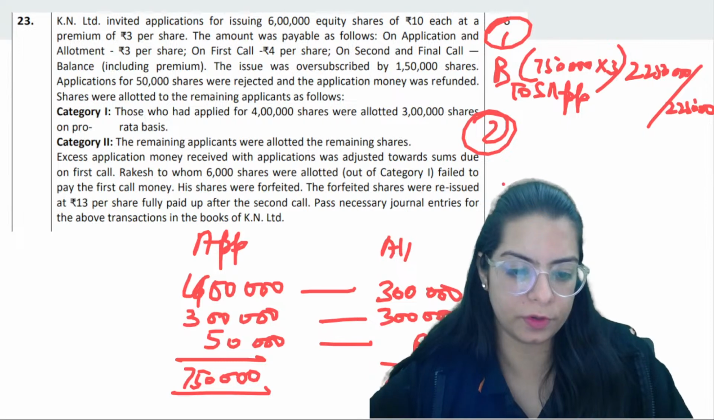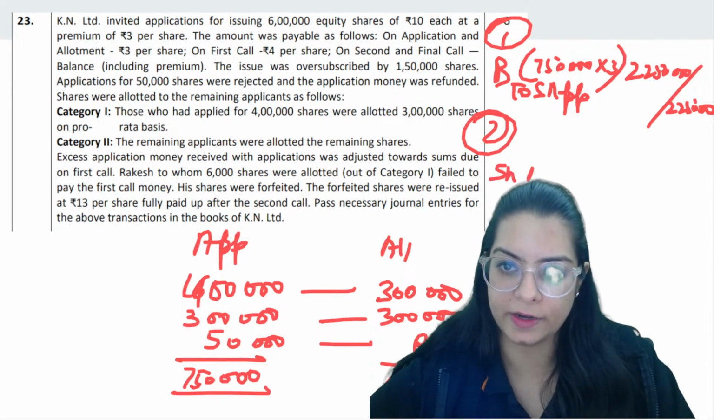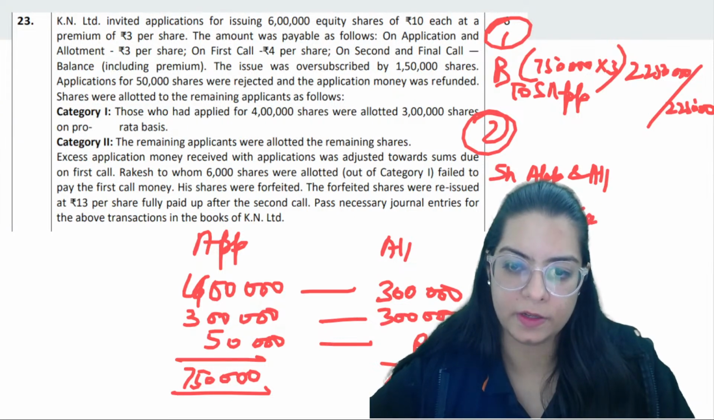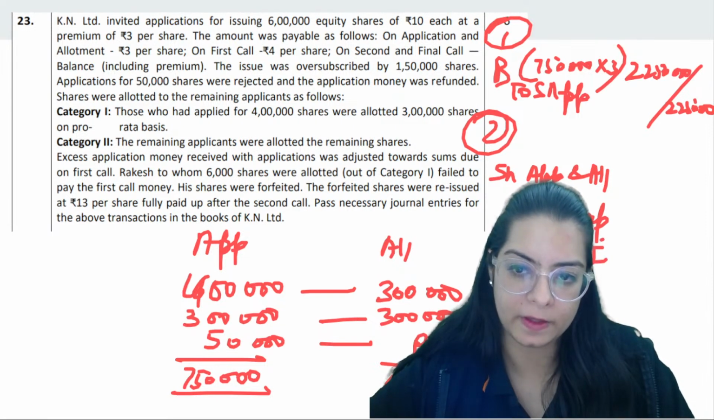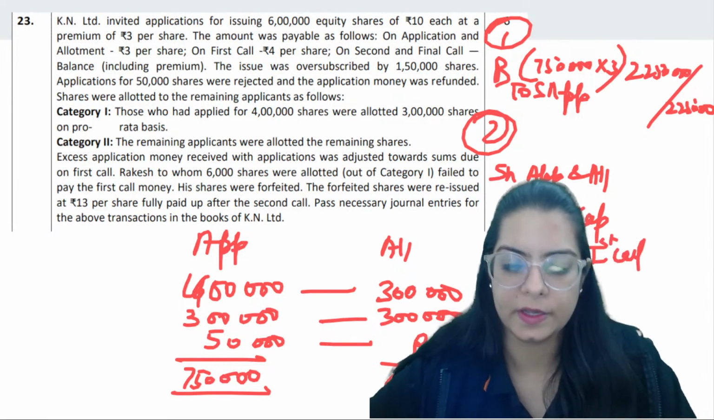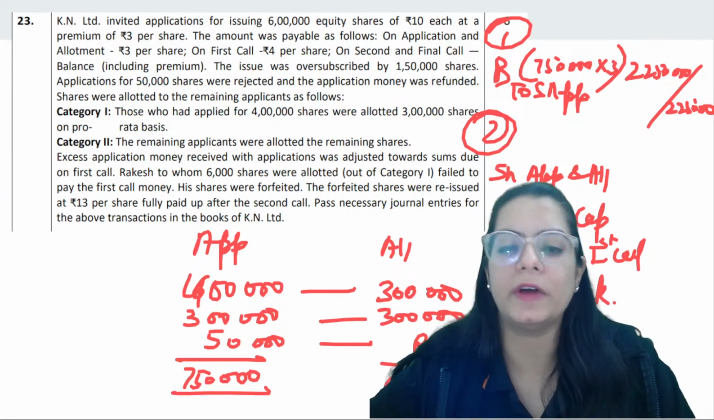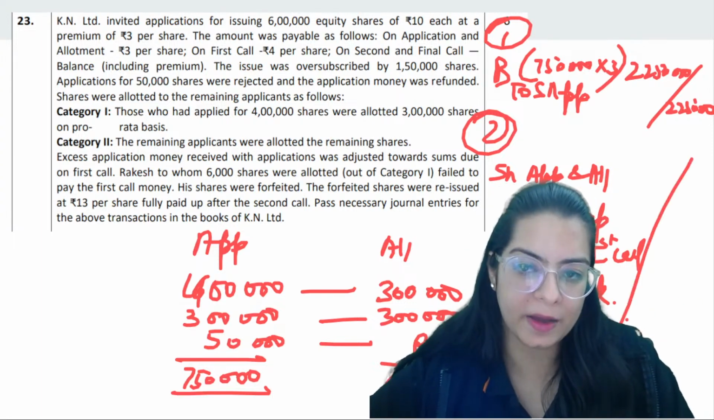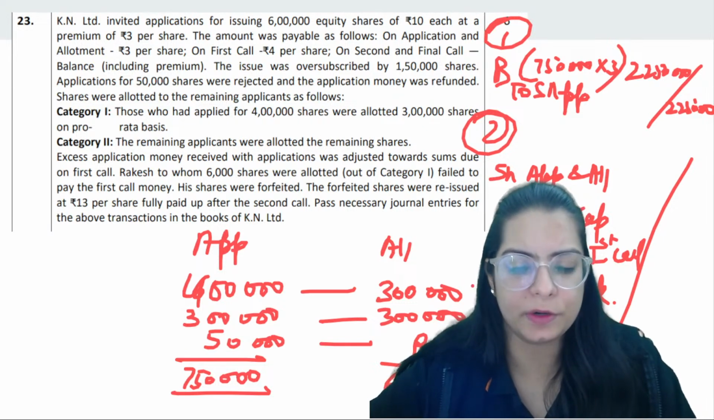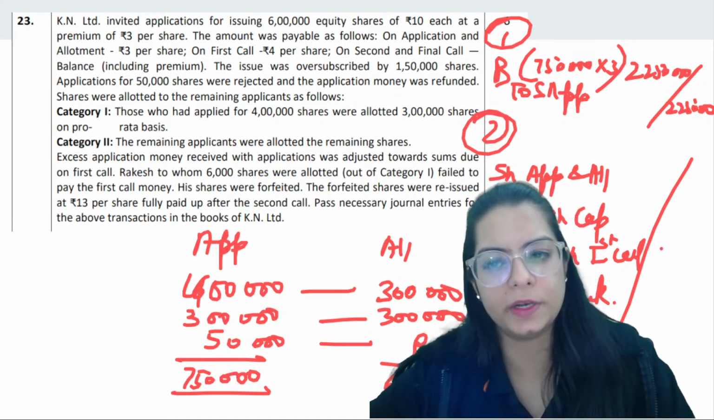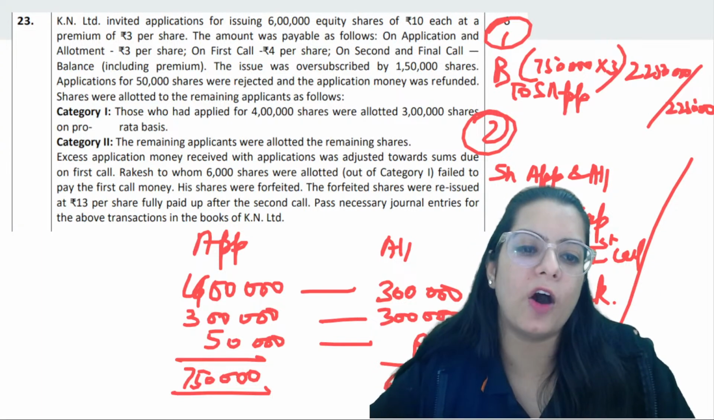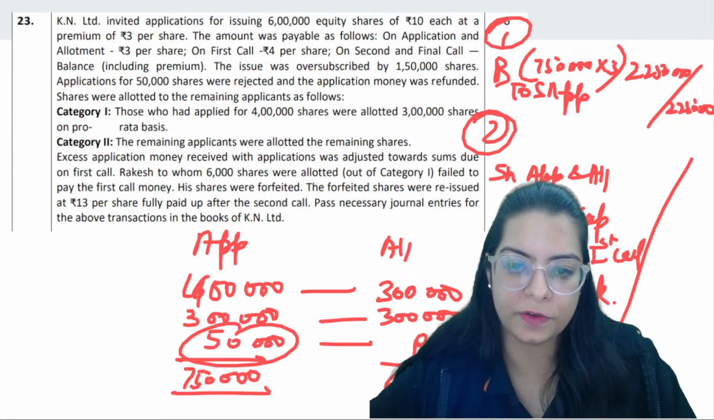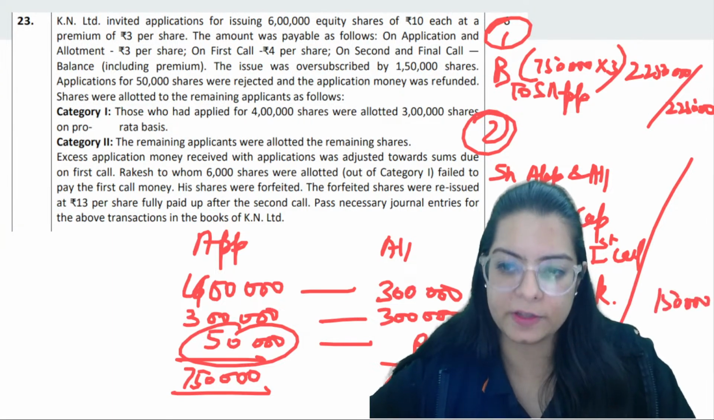Entry number 2 is going to be share application and allotment, to share capital, to share first call, to bank. In this question, we don't need to find the additional value for bank because we can directly see that it is only 1 lakh over subscription, so it will get covered in share capital. So in bank, how much are you rejecting? 50,000 into 3, 1 lakh 50 is what we are rejecting.